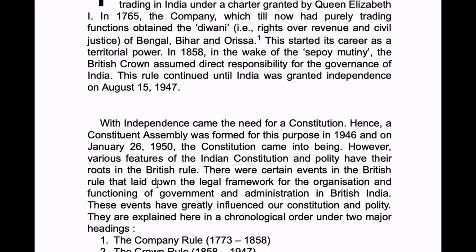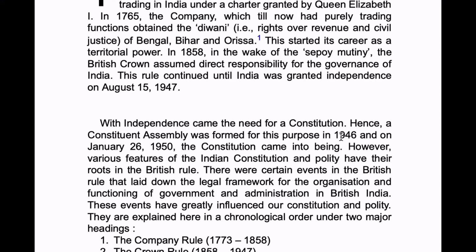Now next, with independence came the need for a constitution. Hence a Constituent Assembly was formed for this purpose in 1946, and on January 26, 1950 the Constitution came into being. However, various features of the Indian Constitution and polity had their roots in the British rule.